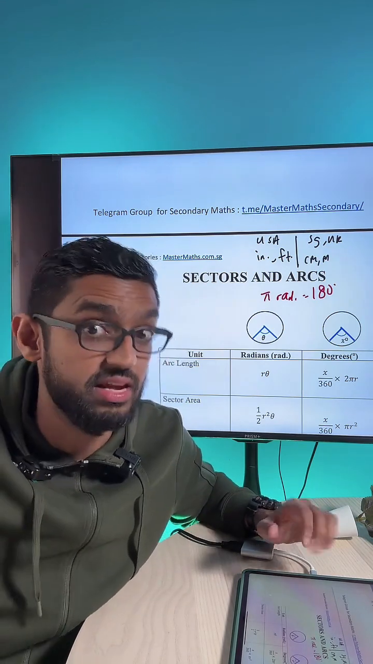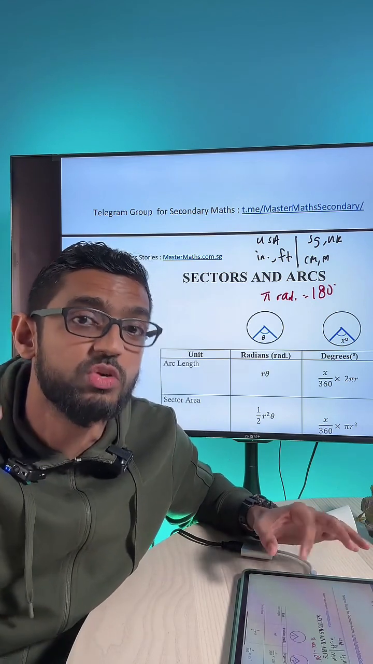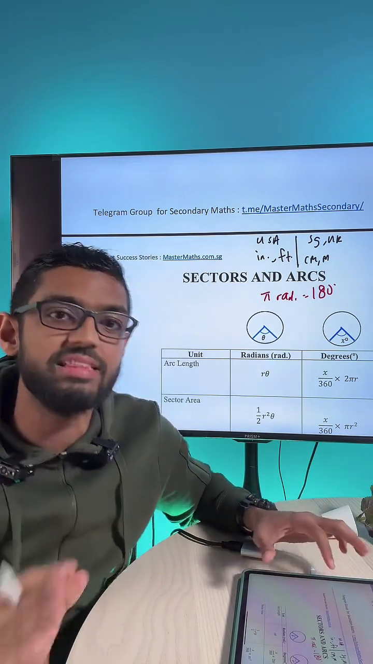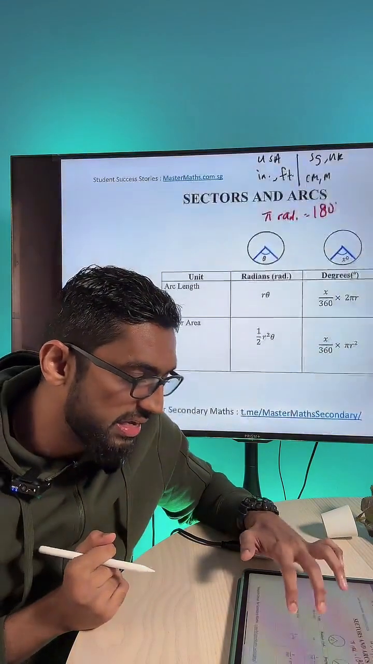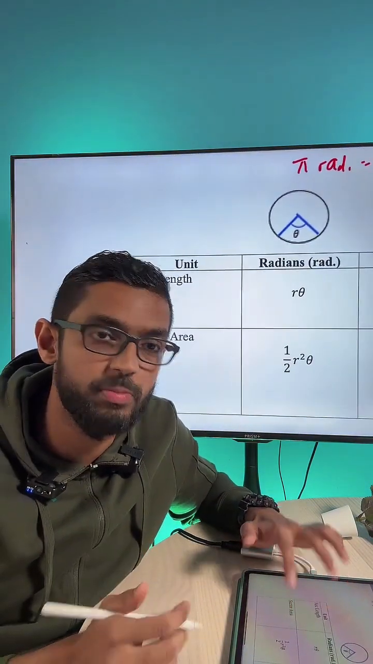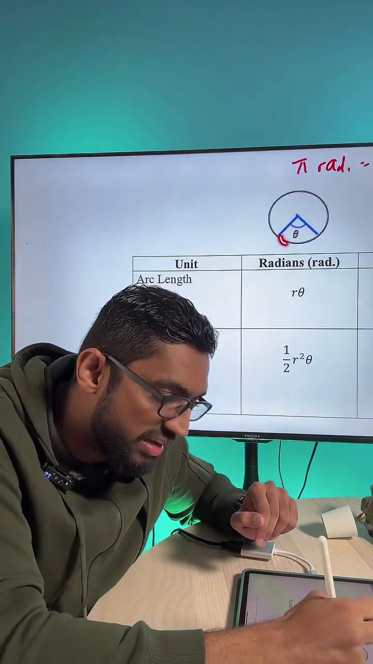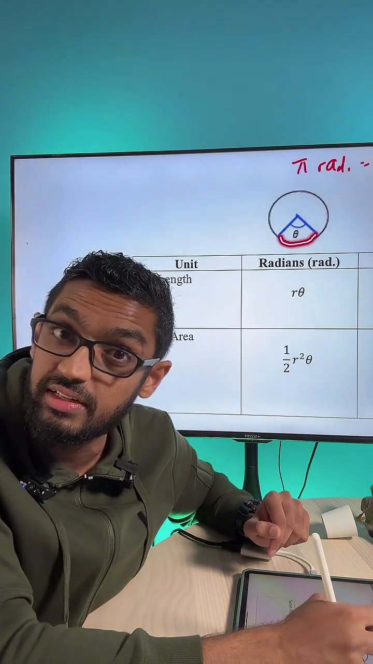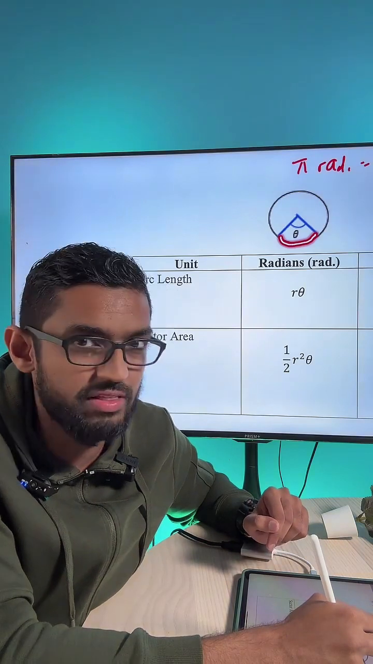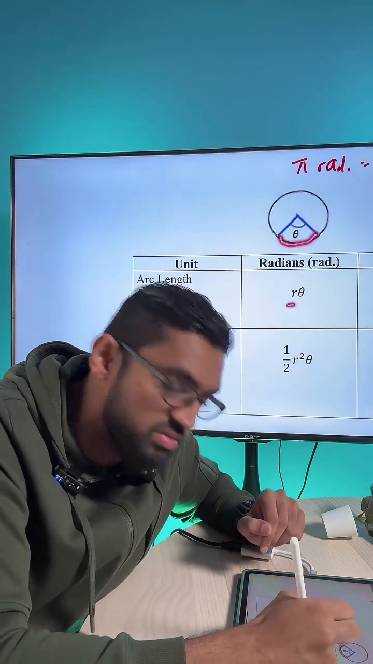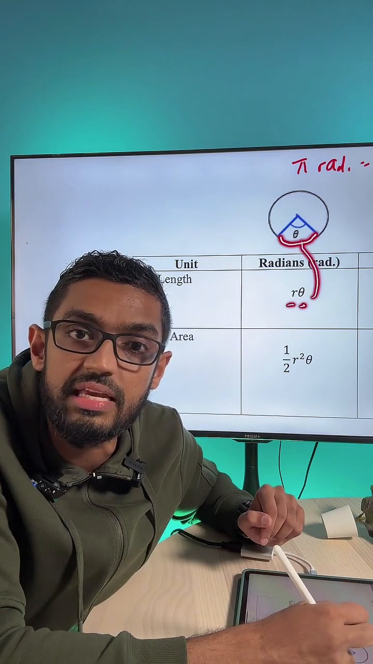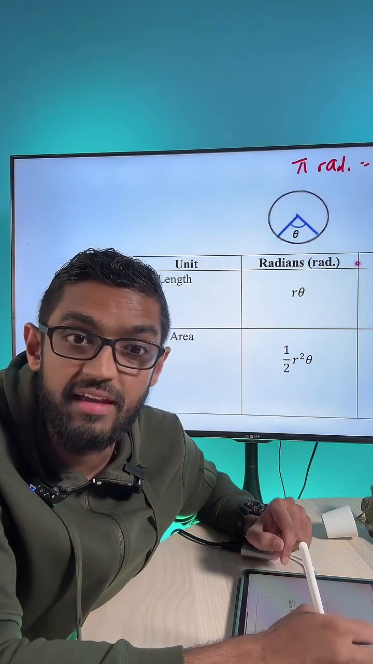Okay, so pi radians is 180 degrees. This is a pretty important conversion that you guys got to know. Now, let's say you want to find the arc length in radians. Okay, I'm just going to zoom in a little bit. You want to find the arc length in radian mode. Arc length is this red color portion. How do you find the arc length? You just need to do radius times theta. Theta is the angle in radians.